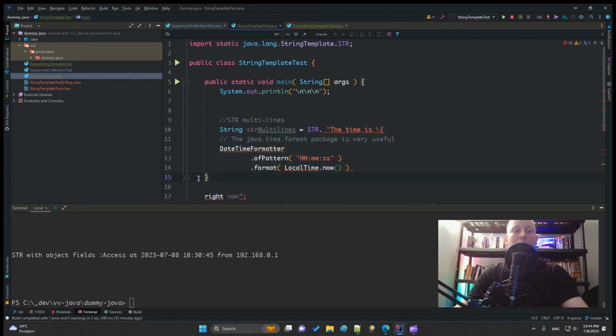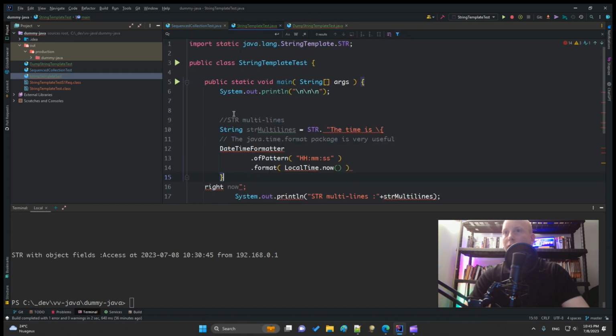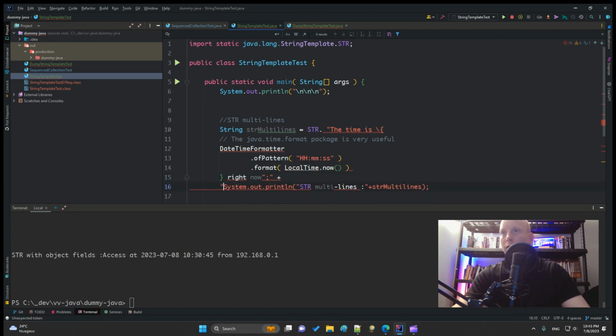So here you see I indent, but as it doesn't understand the interpolation feature, it believes that I close the main method, but that's not the case, and I will put this here. Okay.